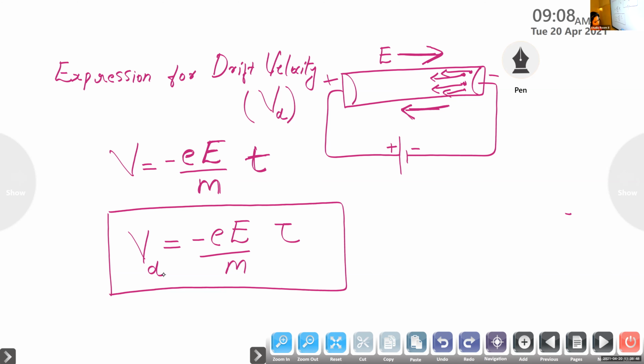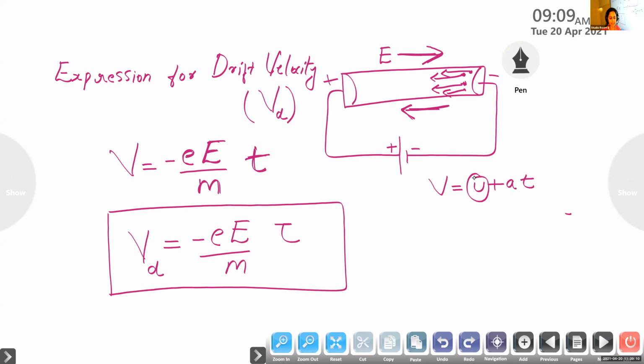So in order to derive the expression for drift velocity, we start from the first equation of motion, V is equal to U plus AT, where V is the final velocity, U is the initial velocity, A is the acceleration, and T is the time. Here the initial velocity U is equal to 0.